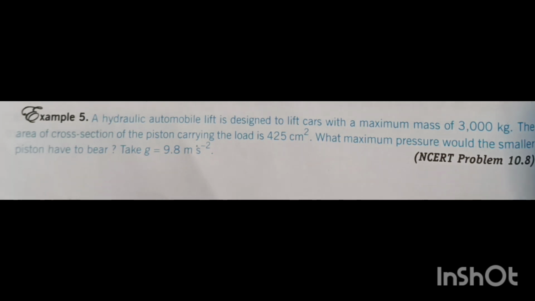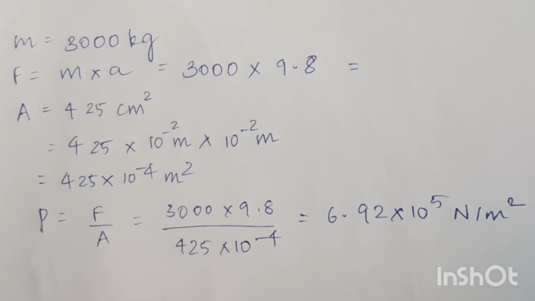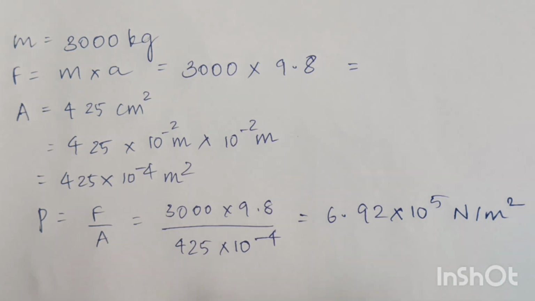What maximum pressure would the smaller piston have to bear? Take gravity equals 9.8 meter per second square. A hydraulic automobile lift is designed to lift cars with a maximum mass of 3000 kg, and the area of cross section of the piston carrying the load, which has maximum area, is 425 centimeter square. Now we have to find the pressure in the smaller piston.